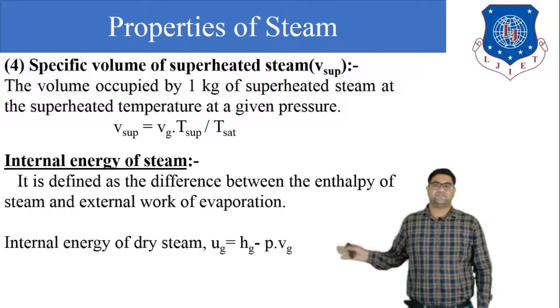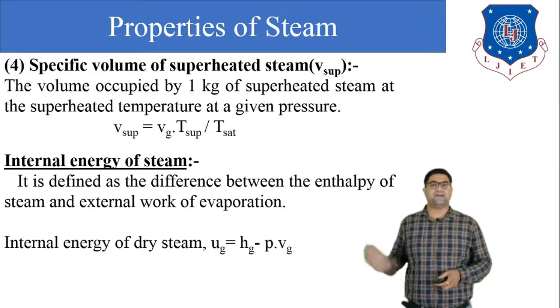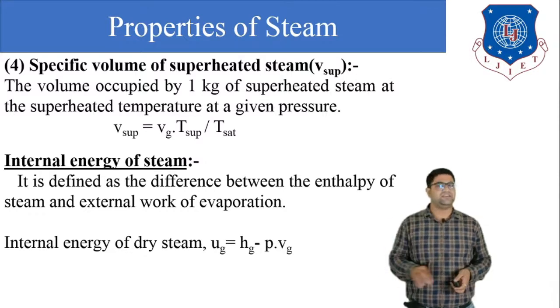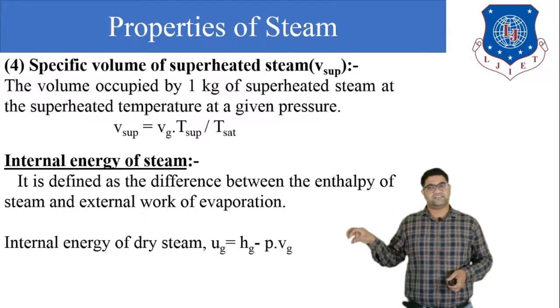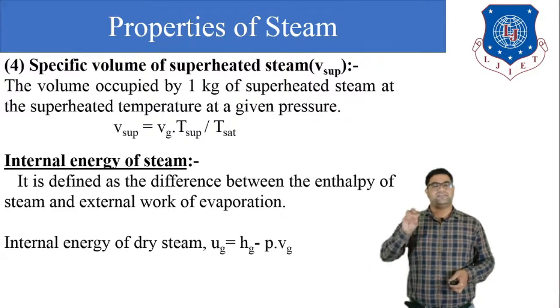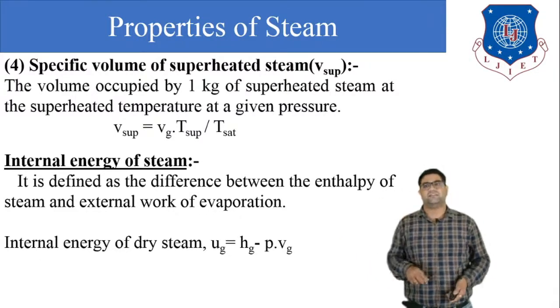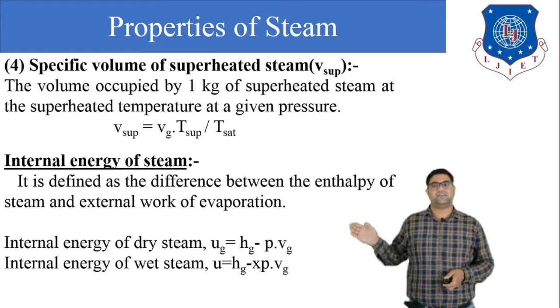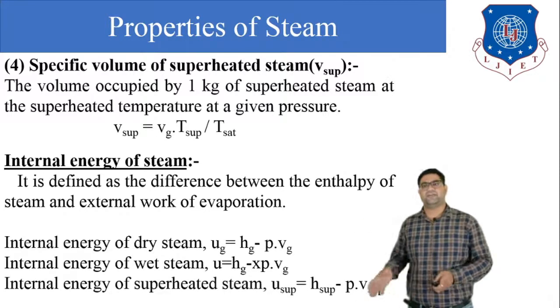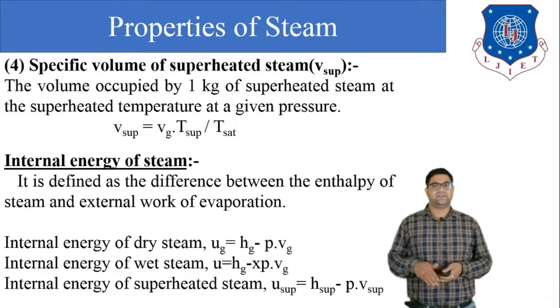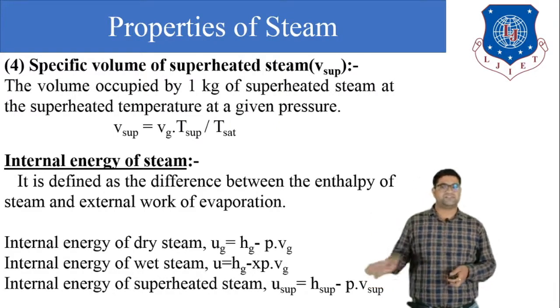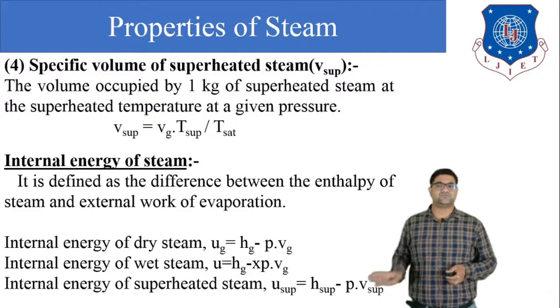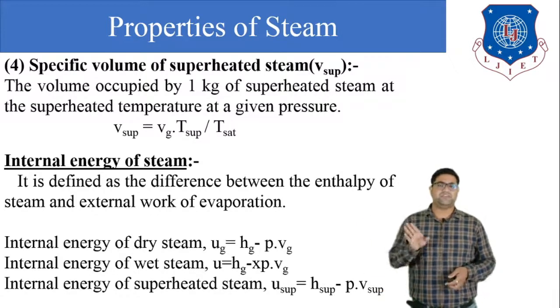If we want to write the internal energy for the dry steam, then we can write Ug equals Hg minus P Vg, where Hg is the enthalpy of dry steam and Vg is the specific volume of dry steam. For the wet steam, we can write U equals H minus P into V. And for the superheated steam, we write U superheated equals H superheated minus P into V superheated.